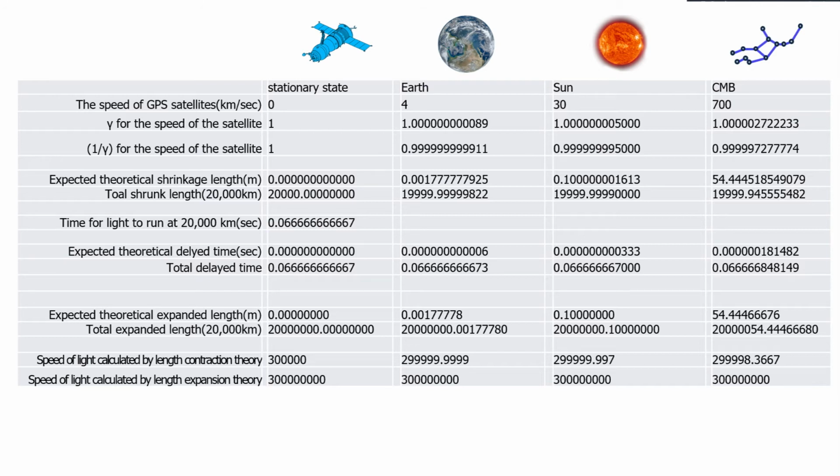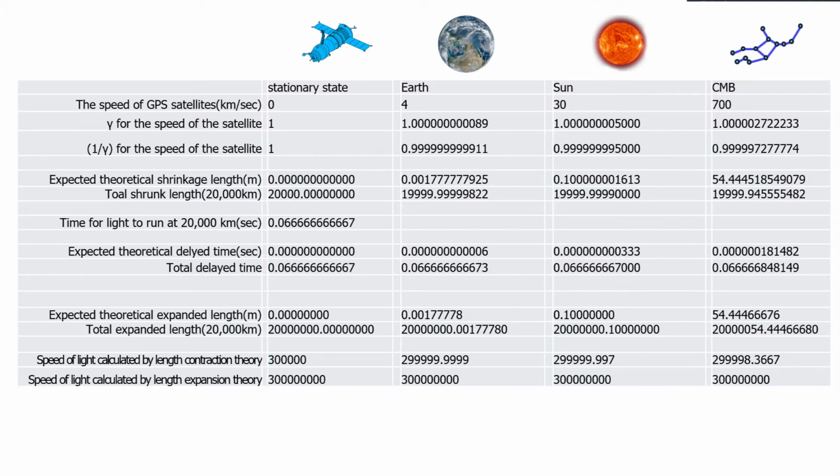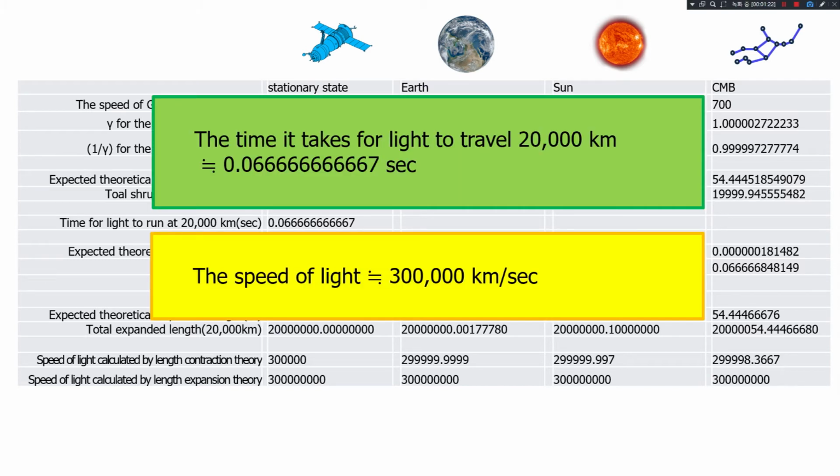So let's take a look at the principles of constancy of light velocity and GPS essentially. Here, I wrote the data in turn. I'm going to give it a try by summarizing the speed of the Earth, Sun, and the cosmic background radiation. In this case, if the GPS satellite were stopped, the time it takes for light to travel 20,000 kilometers, written here in lime green, you can see the speed of light settles at 300,000 kilometers a second.